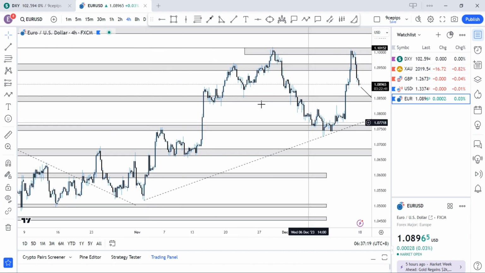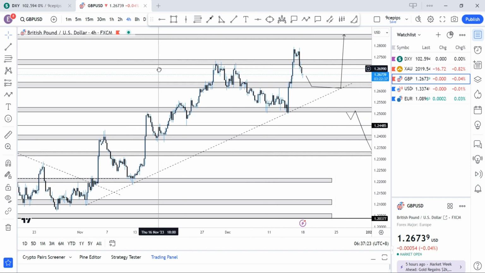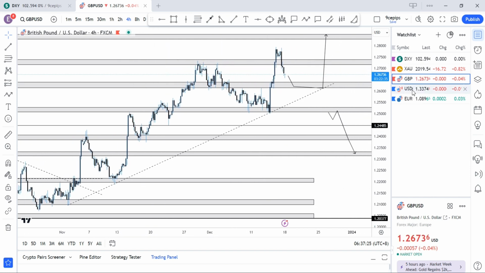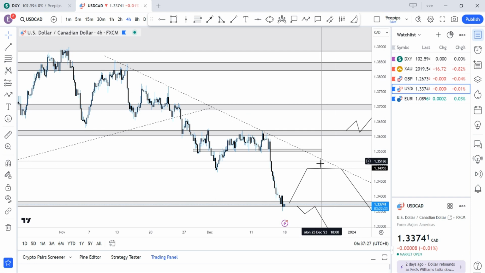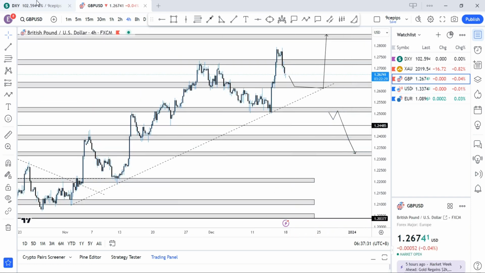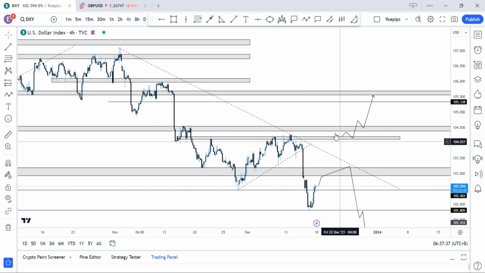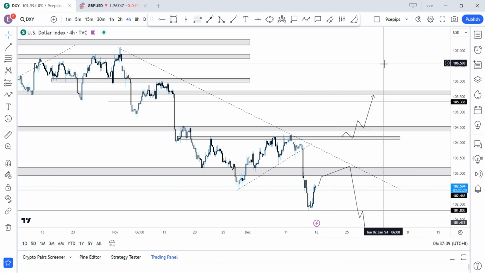All right, my best setup for the week, of course, I'm looking at pound USD playing out really nice, and also USDCAD. USDCAD looks sweet. So pound USD and USDCAD for the week, and the DXY should give very good confluence for entries, and then let's see how the week will play out.